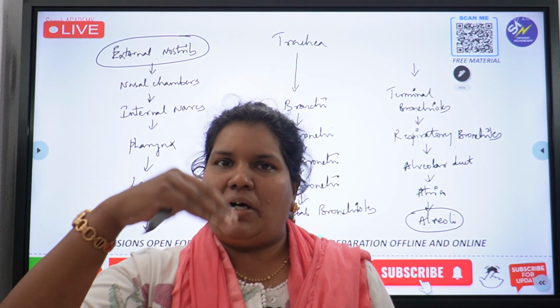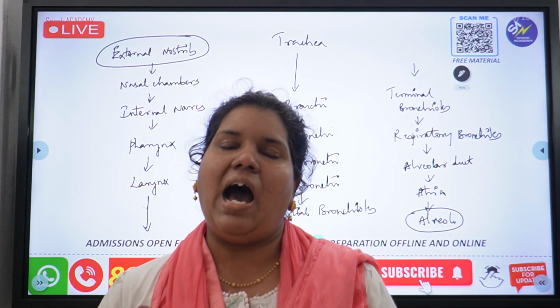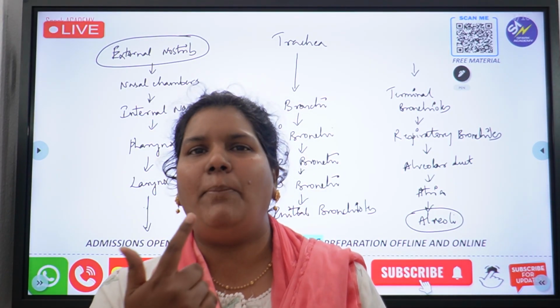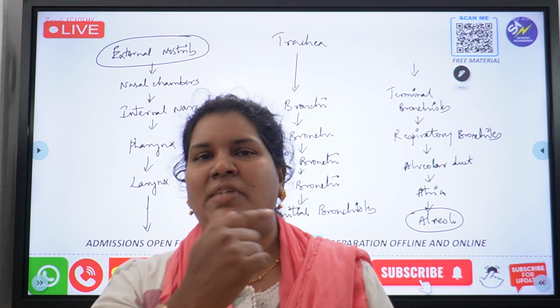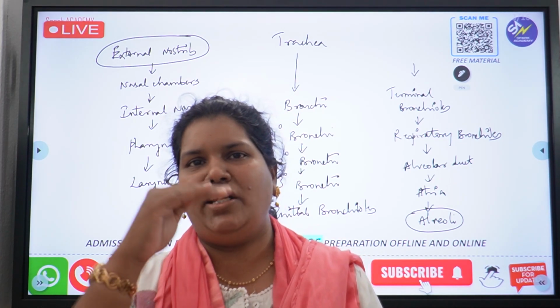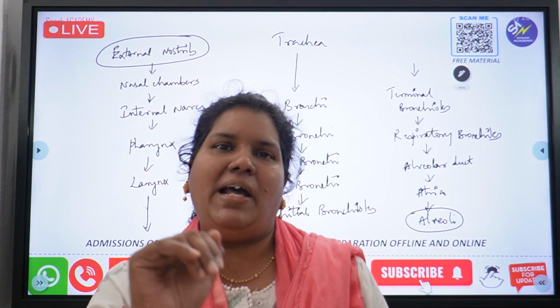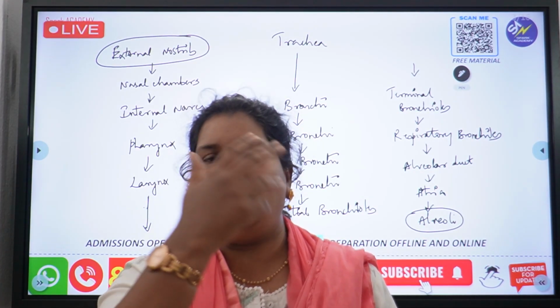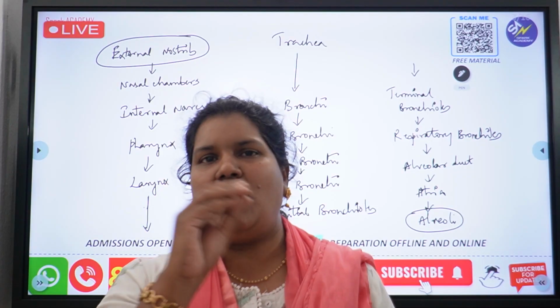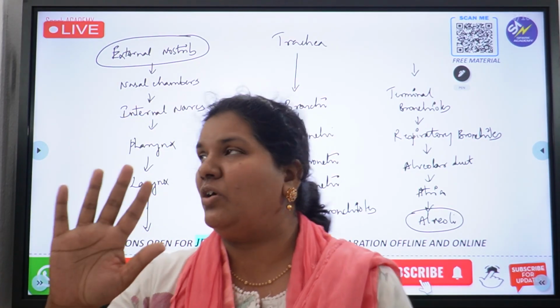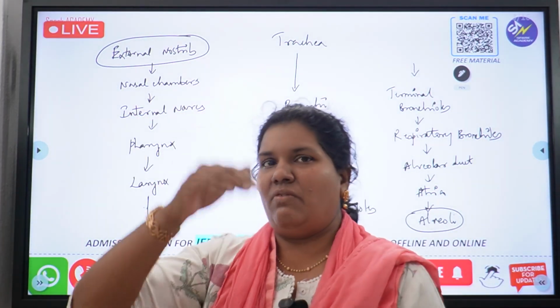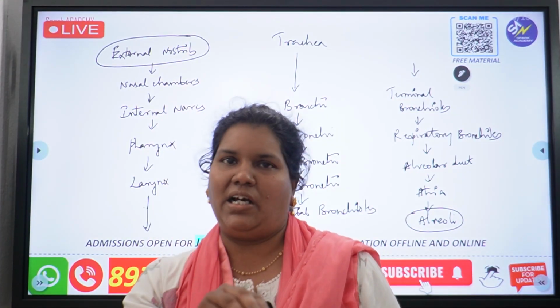Between the nasal chamber and the buccal cavity there is a hard palate. You can put your tongue up and touch it. You can feel something hard which divides your nose and buccal cavity, which is called the hard palate. The hard palate divides the face into two chambers. One is through which the air enters, the nasal chambers, and one is the buccal cavity through which we take our food.